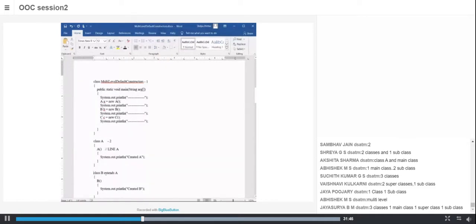Class B extends A. Ma'am, is this a class or a subclass? First of all, the name of this is my third class, by name class B. When I say subclass, it is not a type of class. It means that this class B is taking some properties of A.